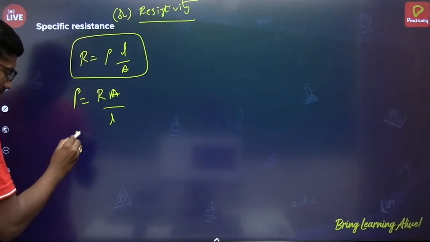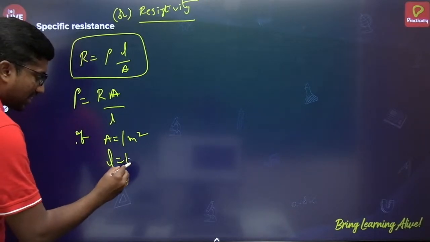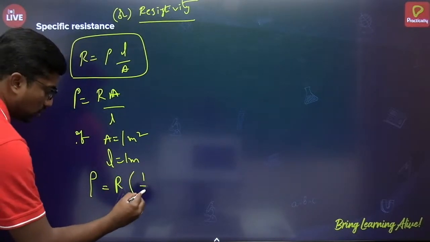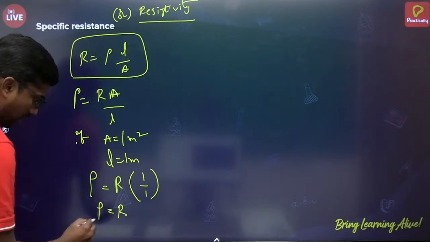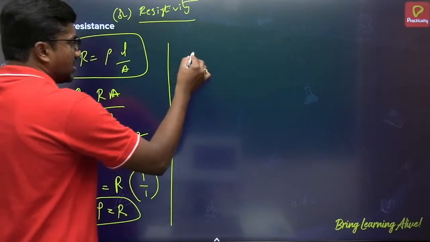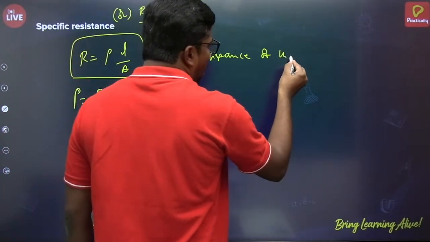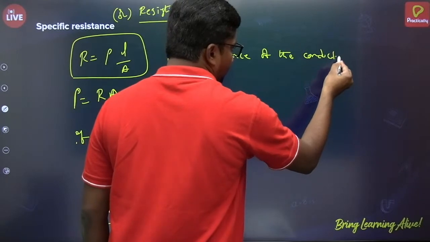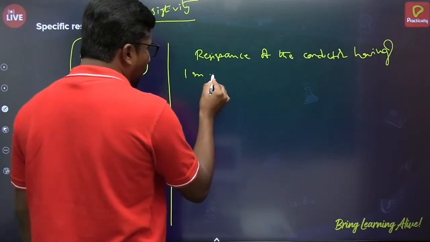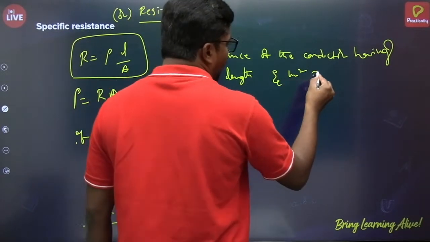Here, if the area of cross section of the conductor is 1 meter square and the length of the conductor is 1 meter, then resistivity will become rho is equal to R into 1 by 1, that is equal to R. So we can say resistivity of the conductor can be defined as the resistance of the conductor having 1 meter in length and 1 meter square area of cross section.